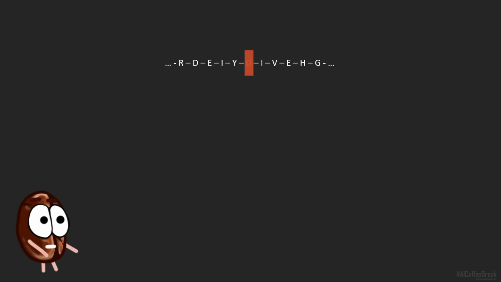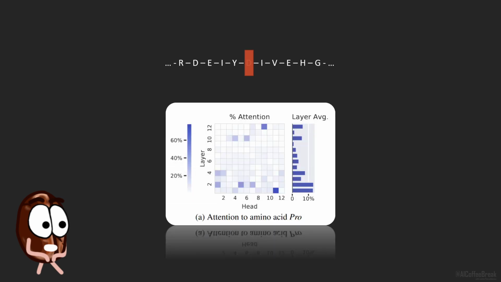Well, it's not that easy because we want to also learn something about interesting biology here. Reconstructing missing amino acids in the sequence is not our main goal. So for detecting interesting properties like secondary and tertiary structures or binding sites, the authors are analyzing the attention patterns. And they do this by measuring the correlation of the attention of each head to different properties of the amino acids. Like in natural language, some attention heads in BERT focus on only one specific word, for example on the or I in a sentence. For proteins, we have a head focusing on the occurrence of only one amino acid, for example proline.